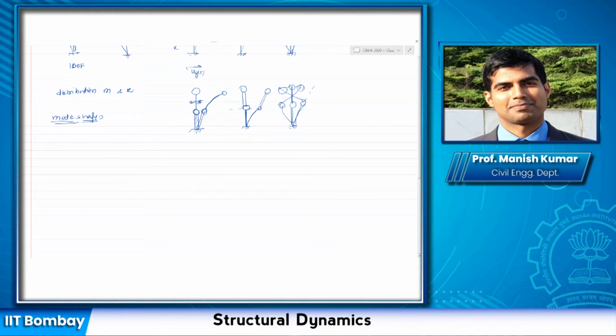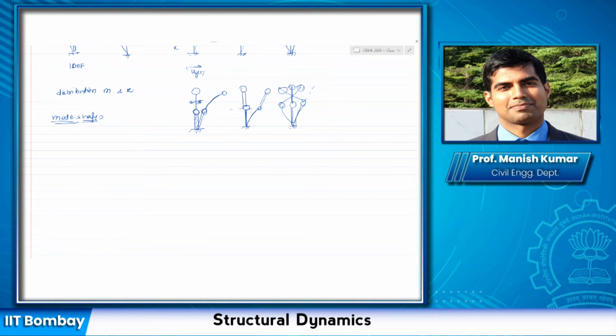Mode shapes are the characteristic shapes in which a structure can deflect naturally, and that depends on the mass and the stiffness.